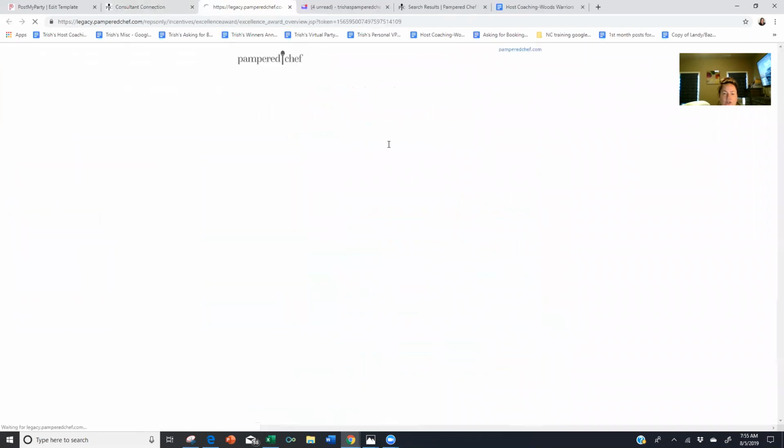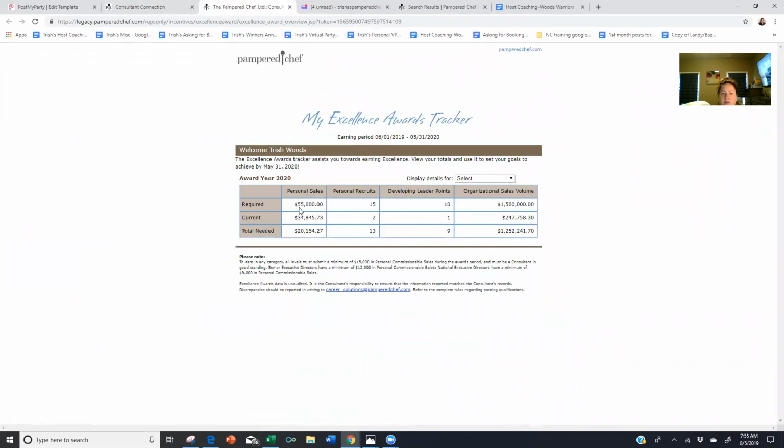And then the Excellence Awards Tracker. This tells you the earning period, which is June 1st to May 31st. That's the earning period for Excellence Awards. It will tell you the required amount for personal sales, personal recruits, developing leaders, and organizational sales volume. And it'll tell you how much is needed.